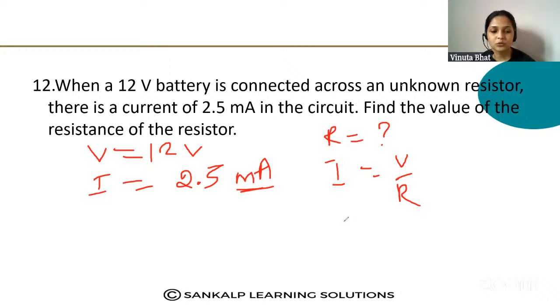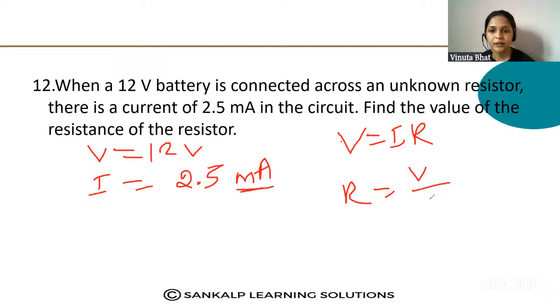R is equal to what will you write? Otherwise you can take this formula, V is equal to IR. Here you have to find out R, so R is equal to V by I. Use this formula. Here R we don't know. Here V is 12. What is the value of I? That is 2.5 milliampere. Milliampere you can write as 10 raised to minus 3.